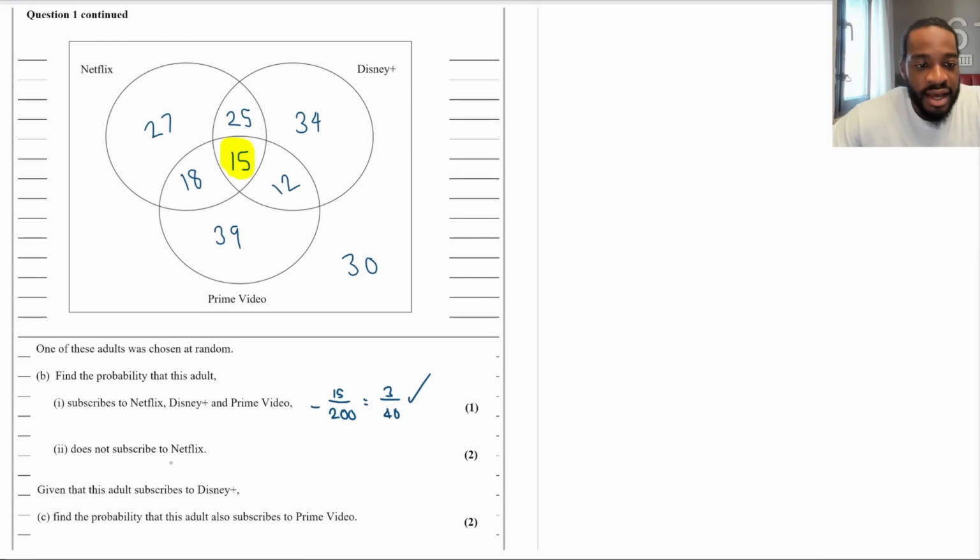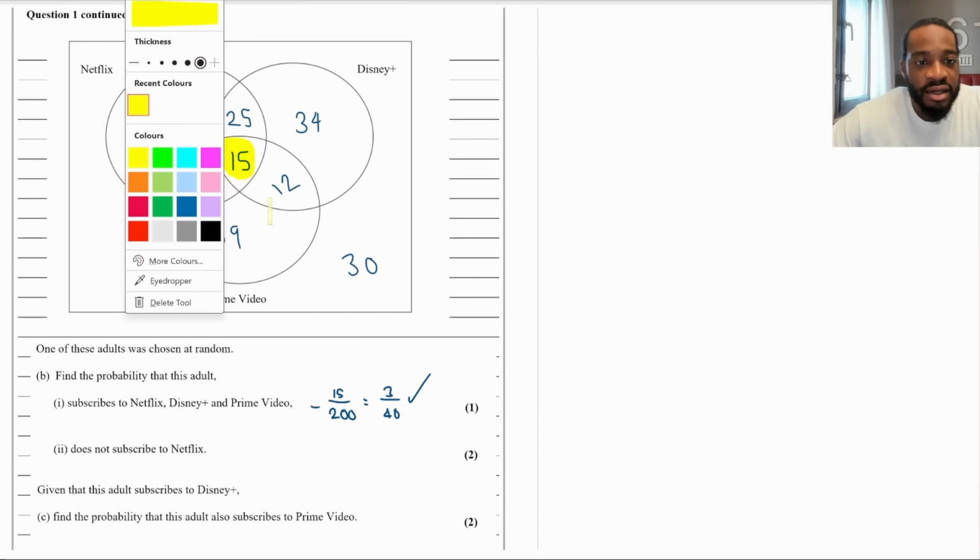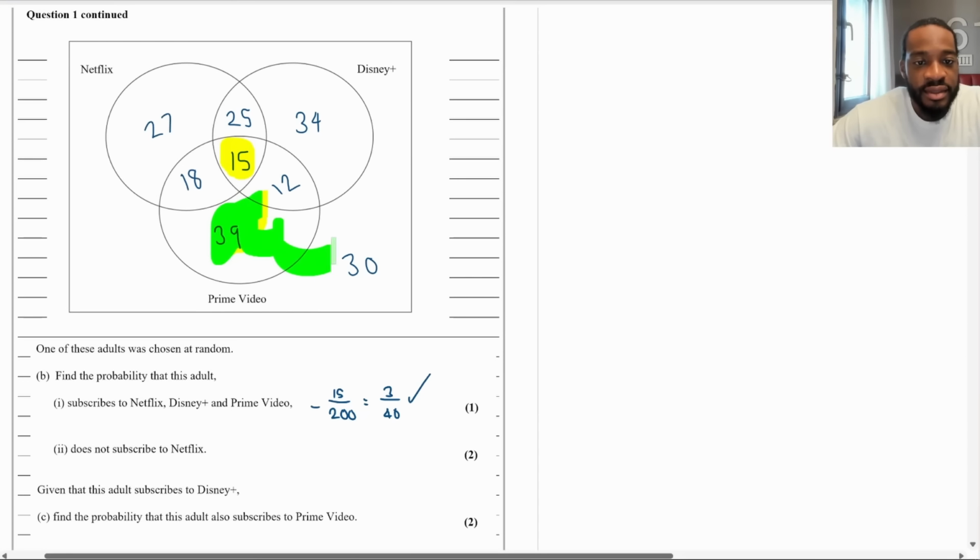Next part, double I. Find the probability that they do not subscribe to Netflix. Well, if you don't subscribe to Netflix, then you're just going to be on the outer part, which is going to be this part here. Hold on, I'm doing green. This part right here is all of the people that don't subscribe to Netflix. So you just add up these and then divide it by 200, isn't it?